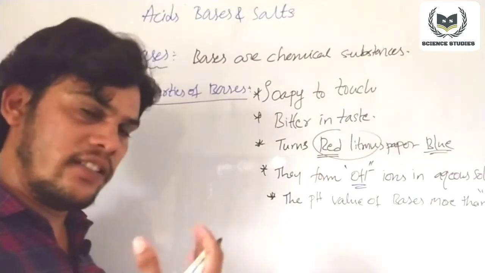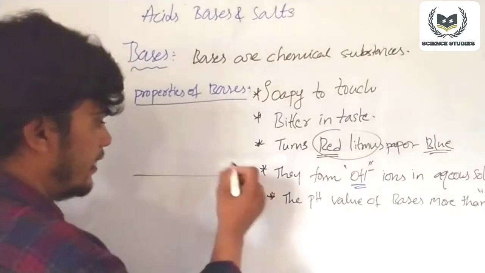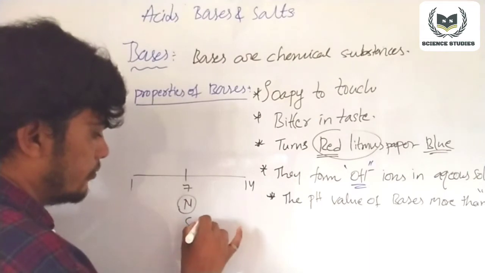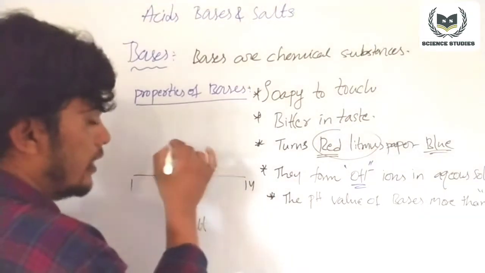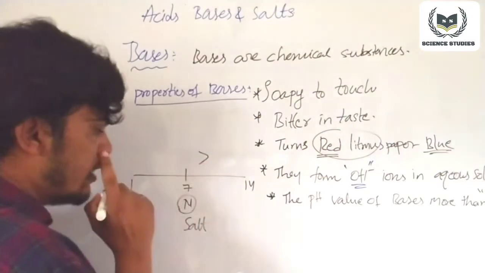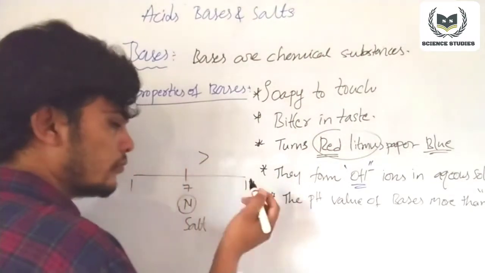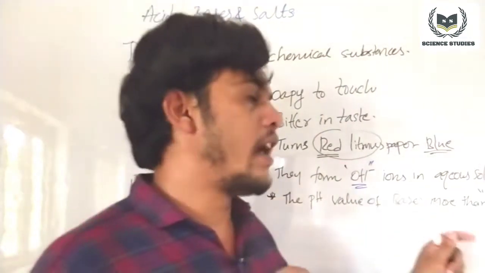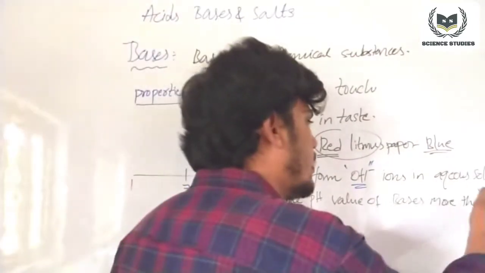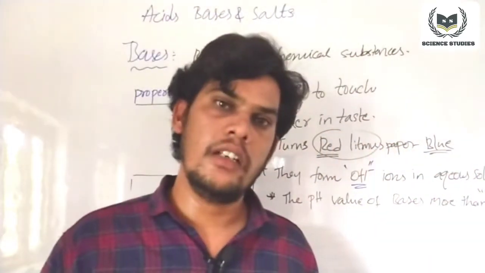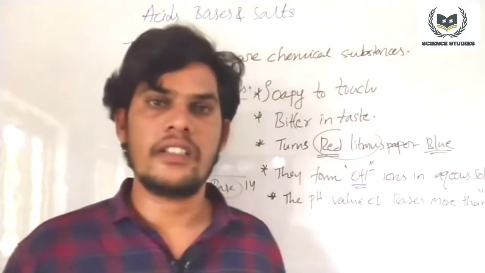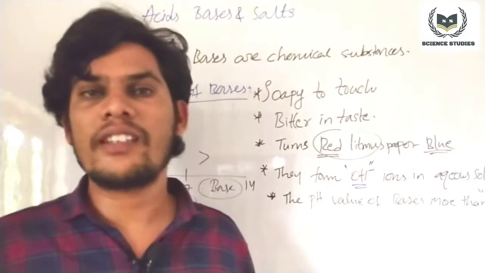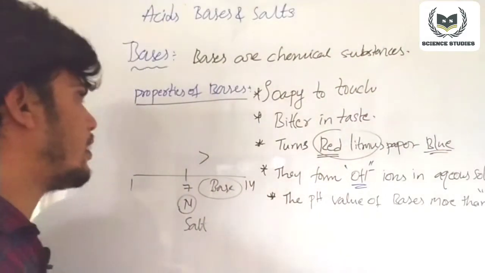That scale is called the pH scale. In the pH scale, as I said before, there are numbers 1 to 14. At the center it is neutral, meaning salt. If the pH value is greater than 7, it is called a base. So the pH value of bases is more than 7, like 8, 9, 10, 11, 12, 13, 14. So if the pH value of any given sample is more than 7, we can conclude that it is a base.